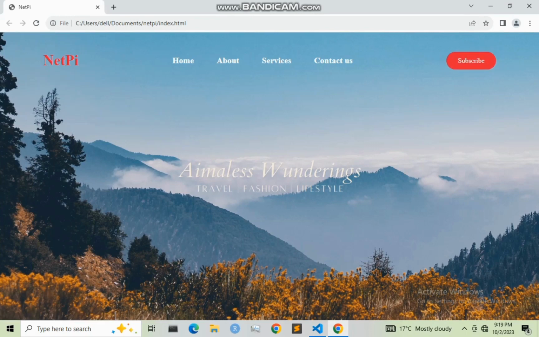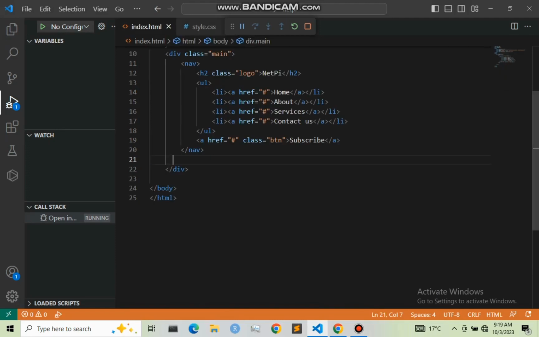Next we are going to work on our home page. Then next we'll work on our about page, then service page, and lastly the contact us page. So let us now move to our home page. Right here after our nav, we are going to create another div, and I'm going to give that division a class of home. Then I'm going to give it an h4, and right here I'm going to say hello, we are.